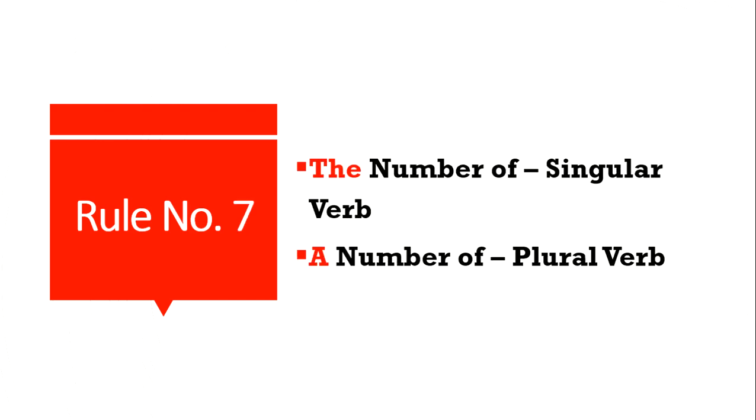Rule number 7. When you use the number of and a number of, you have to concentrate on the verb, whether you are using a singular verb or a plural verb. The first one, if you use the article, the number of students is there. The number of students is there. When you use the number of, you have to use only the singular verb. When you use a number of students, you have to use a plural verb.